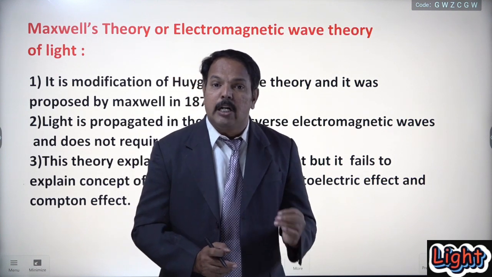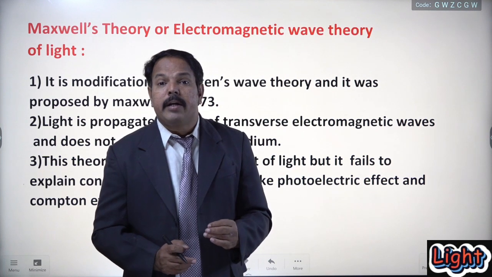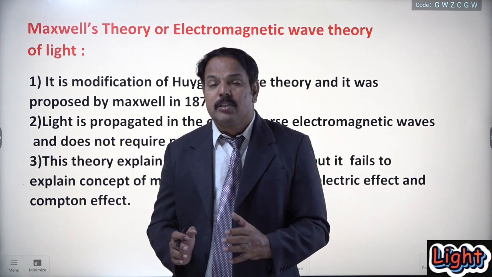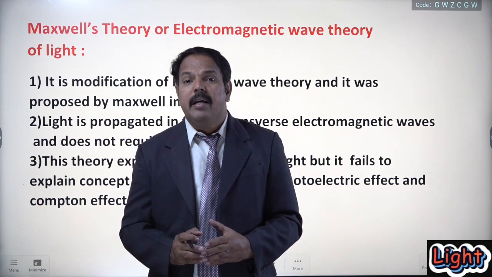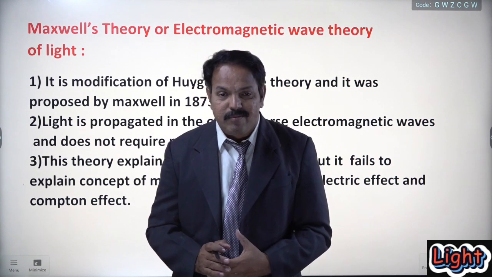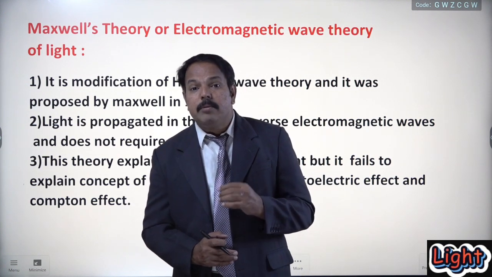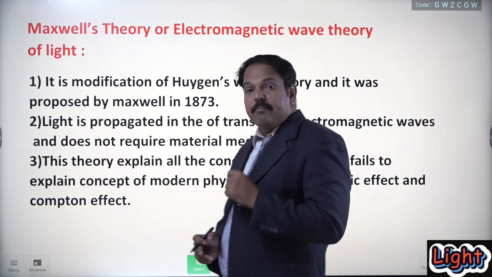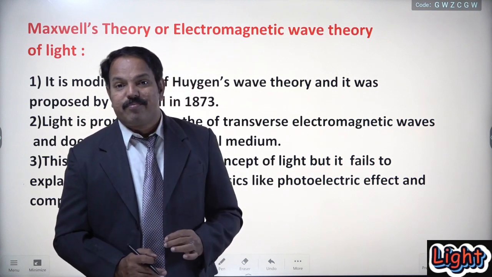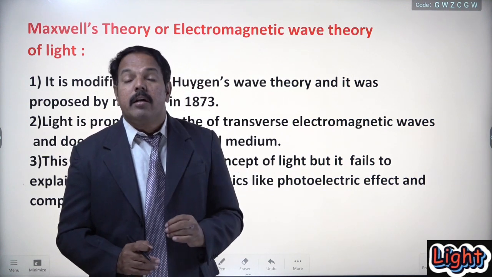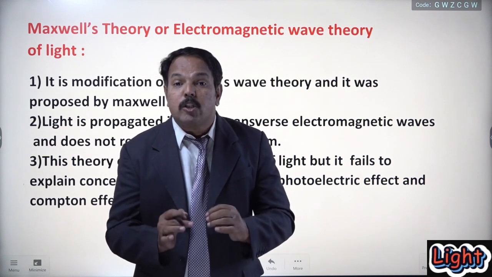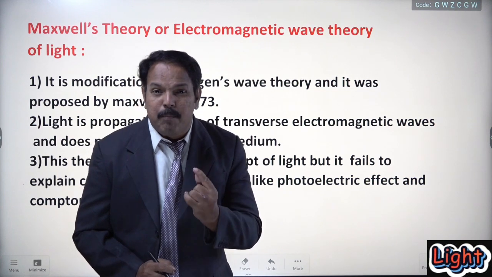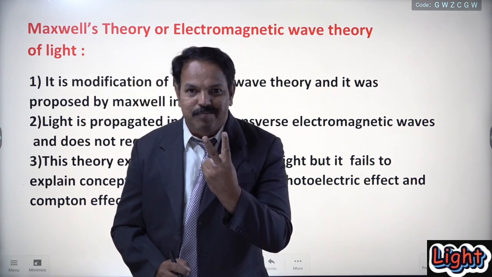Huygens assumed that there is a hypothetical medium in the vacuum called the luminiferous ether medium. But exactly such a medium is not there. Practically, he did not prove that medium. So in order to overcome these drawbacks, Maxwell suggested that light is a wave, but it is an electromagnetic wave having transverse nature. Within a single point, he overcame the two drawbacks.